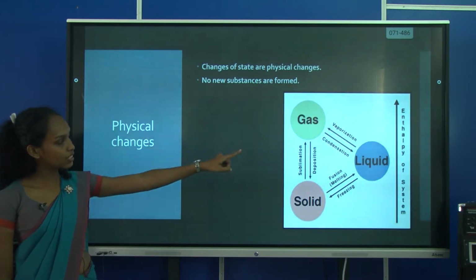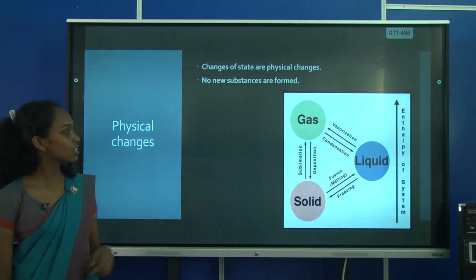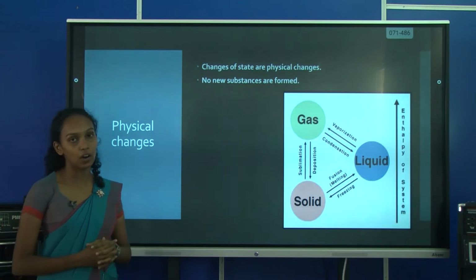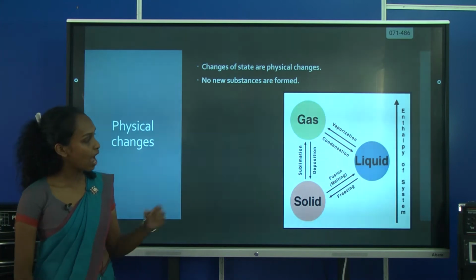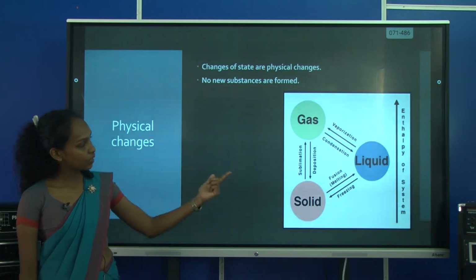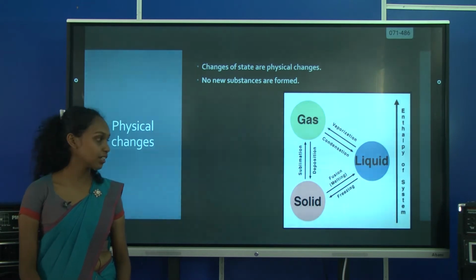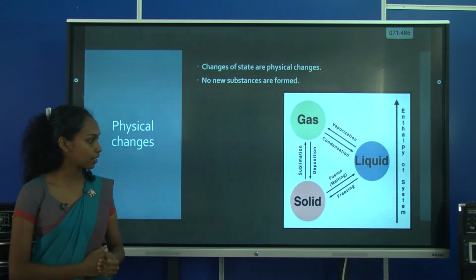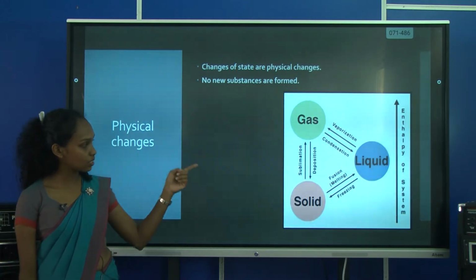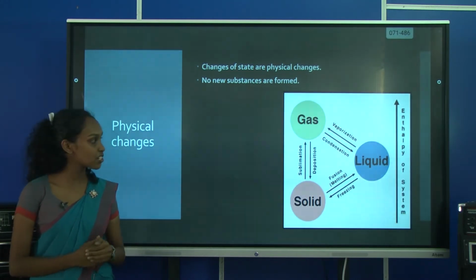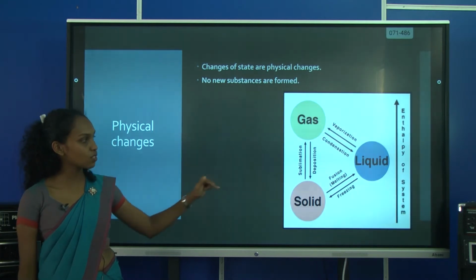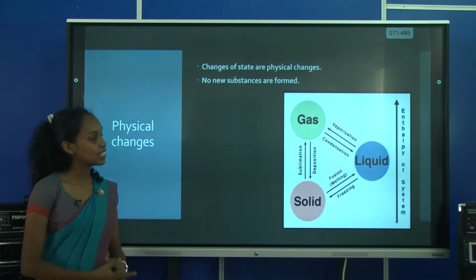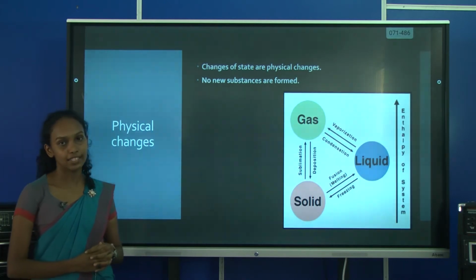When gas converts into liquid, we call it condensation, and when liquid converts to gas, we call it vaporization. When solid converts to liquid, we call it fusion, and when liquid converts to solid, we call it freezing. When solid converts to gas, we call it sublimation, and when gas converts to solid, we call it deposition. So these are the changes in state which come under physical changes.